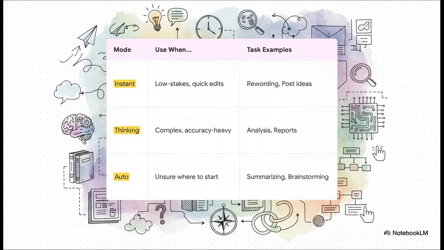All right, here's a super simple rule of thumb. If what you're doing is low stakes, like rewording a sentence or brainstorming some post ideas, go with instant for a quick answer. If it's something complex or where accuracy really matters, like analyzing a research paper, you want to give the AI more time to think. And hey, if you're just not sure, start with auto and let it figure it out.